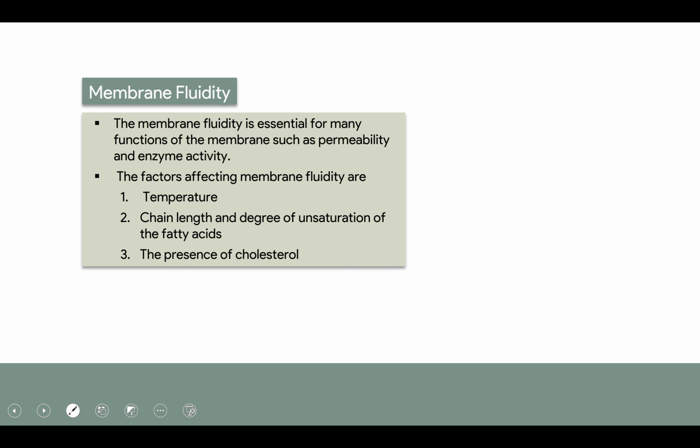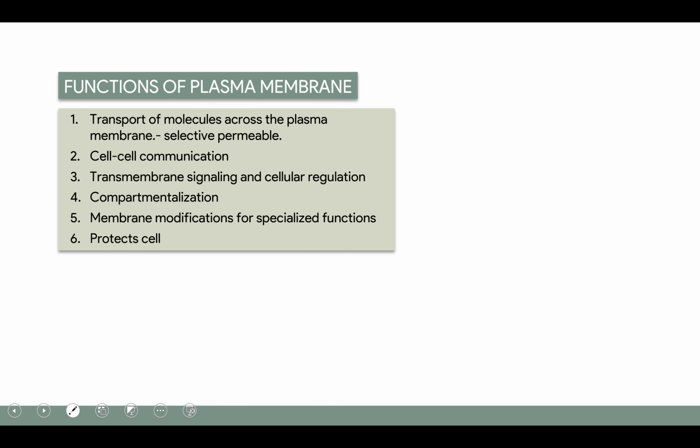Now we'll talk about membrane fluidity, which is essential for many functions of the membrane such as permeability and enzyme activity. The factors which affect membrane fluidity are temperature, chain length and the degree of unsaturation of the fatty acid, and the presence of cholesterol. So it is the temperature, cholesterol and unsaturated fatty acid which determine the fluidity of the plasma membrane.